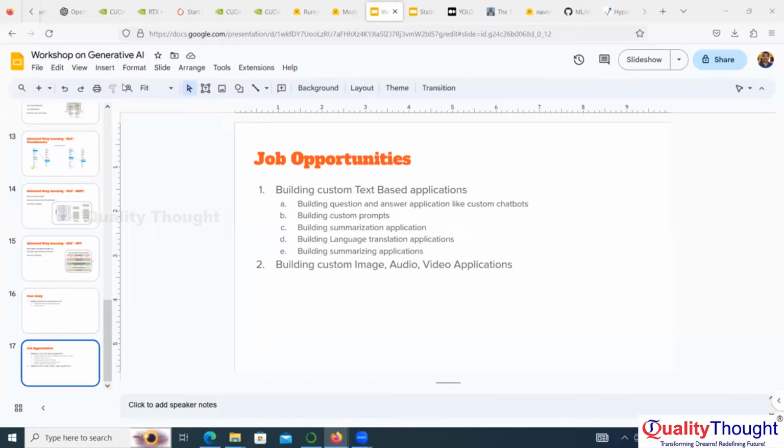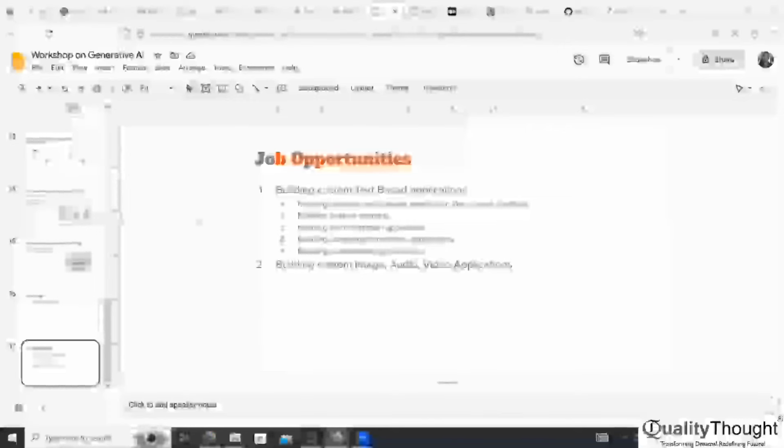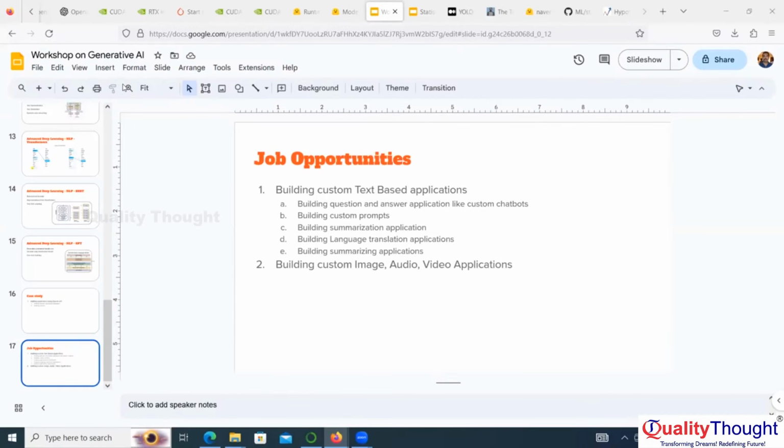Suppose companies like Microsoft or Facebook, their policies and processes are all private. They don't want to expose those details outside, so they want their own custom application. They don't want to release their data to OpenAI. So we need to build applications locally for the organization. There are endless scopes.